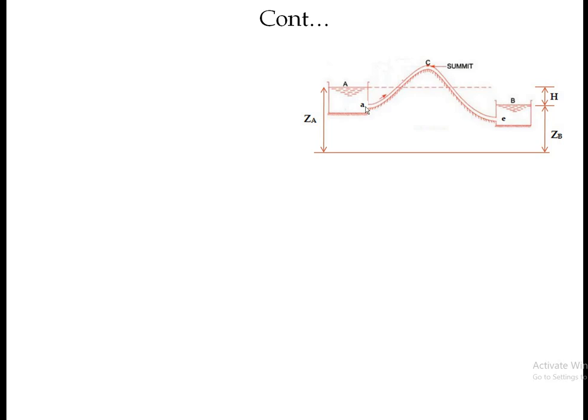So the entry point is A, the exit point is E, C is the summit, and ZC is the potential head of point C, that is the distance between point C, the summit, and the ground level. This is the inlet leg, this is the outlet leg, this is point B. HC is the distance from the free surface of reservoir A to the summit C, so that is HC.